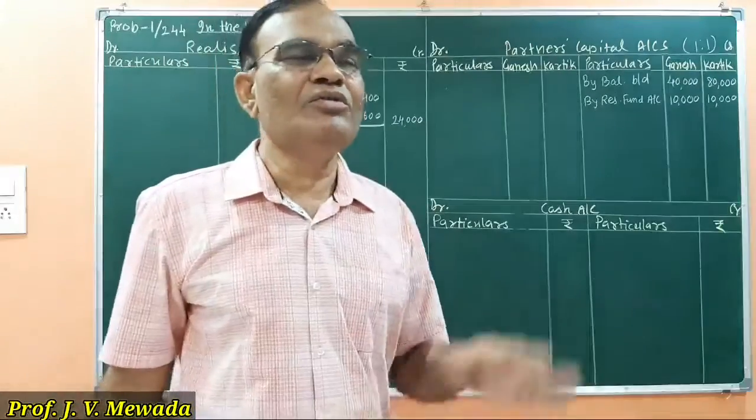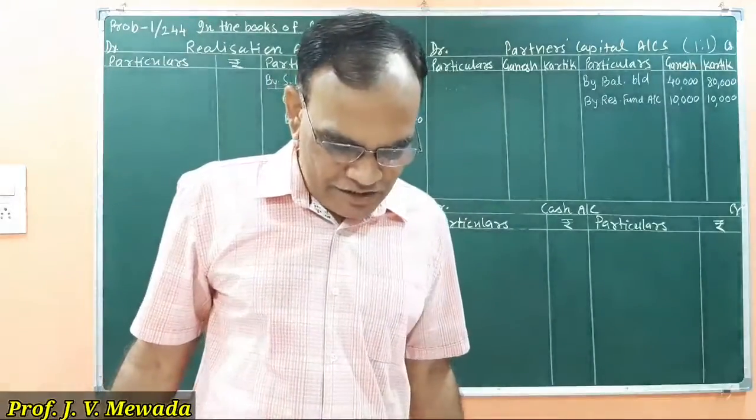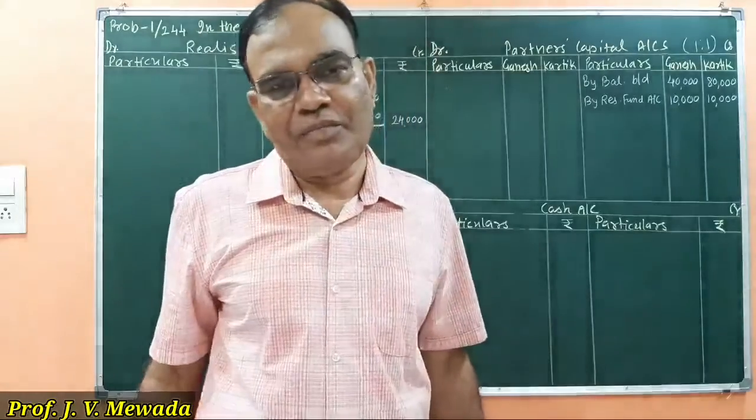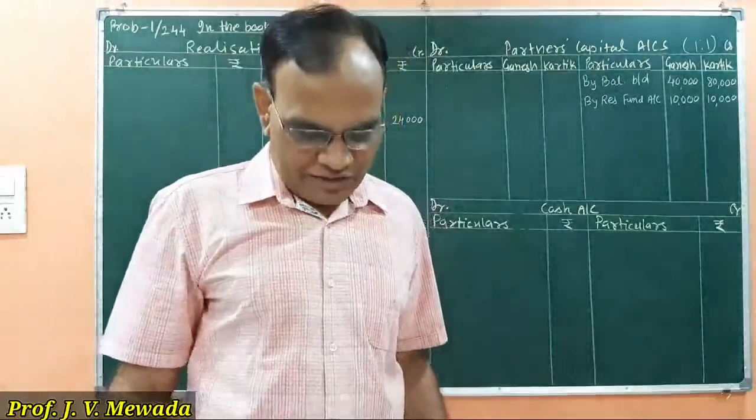Now in step number 2 we will see the assets. Our assets are building, furniture, debtors, stock, bills receivable, and cash, which we will write to the cash account.